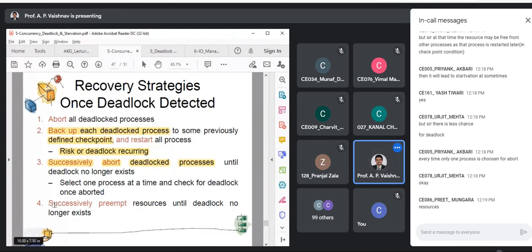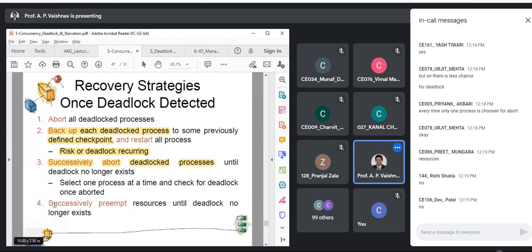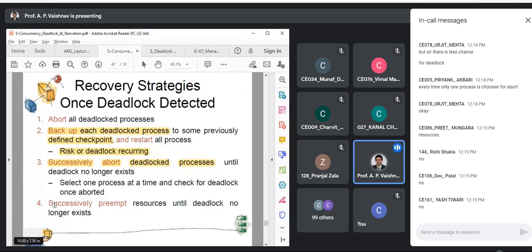Yes. If you are having hold and wait, can we go with this strategy? If hold and wait has to be followed, then what does hold and wait say? You are holding that resource until you get the other one. If that condition has to be satisfied, can we apply this strategy? Can we preempt that resource from the process? You can't, right? Because hold and wait is holding.